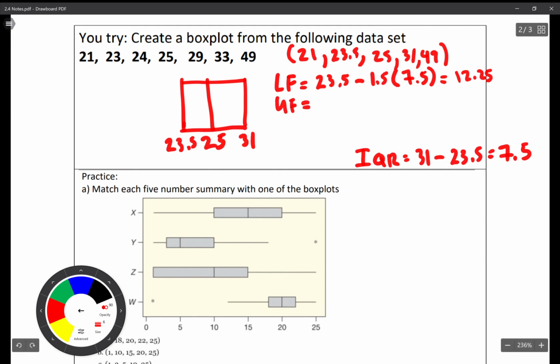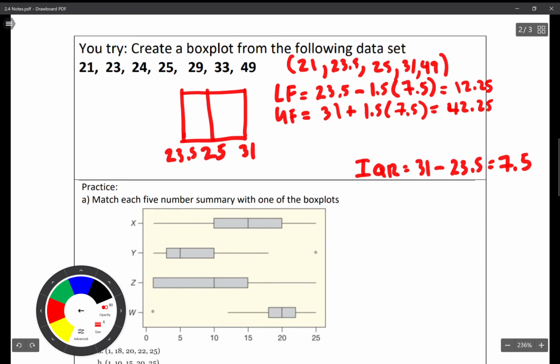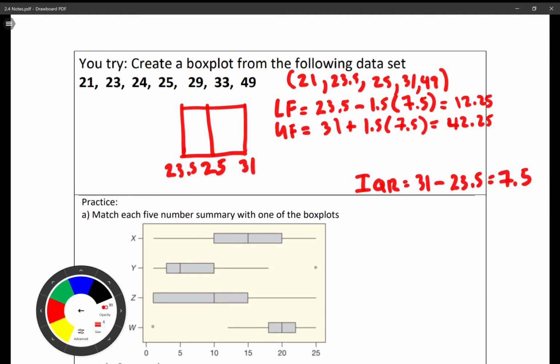Upper fence. 31 plus 1.5 times, okay, listen up very closely. Are there any numbers that are lower than 12? No. 12.25. So this is just going to go to the minimum.